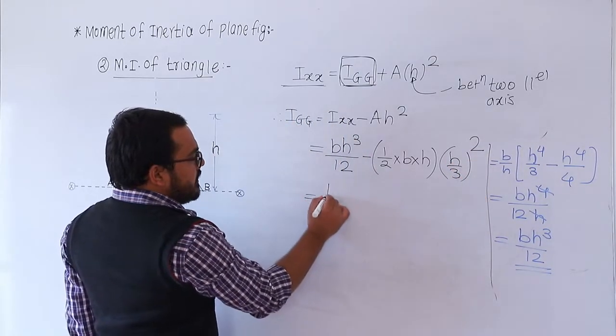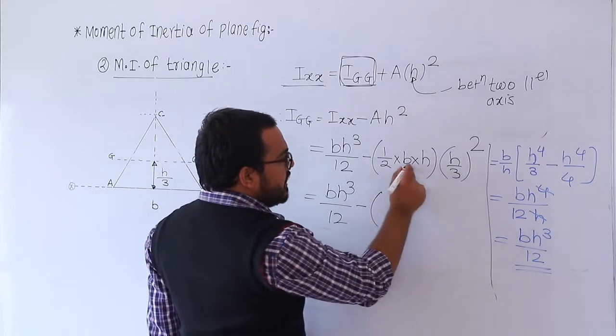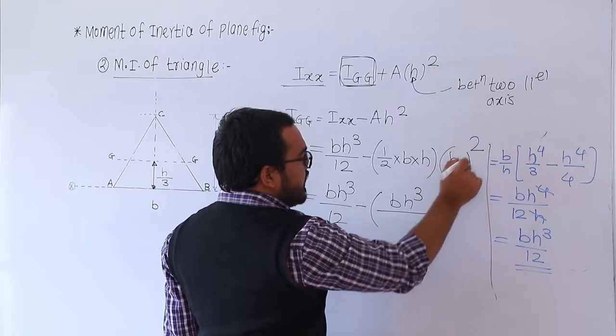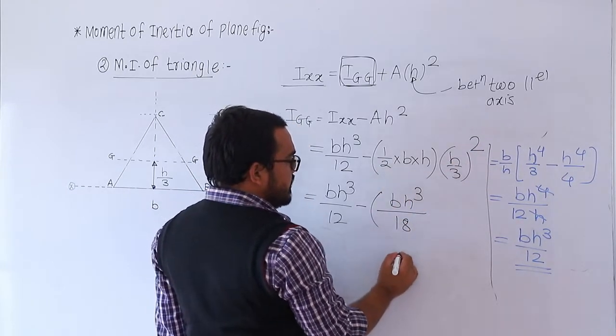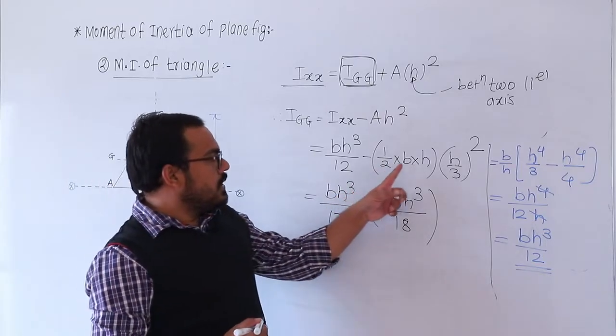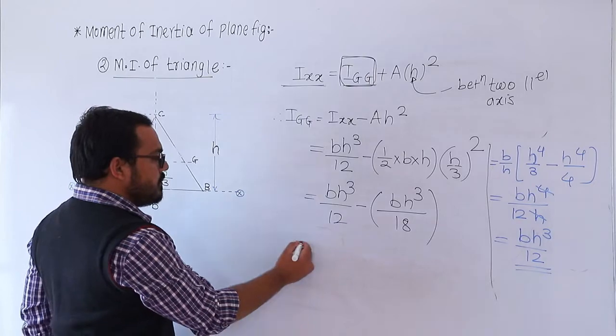So from this, bh cube divided by 12 minus bh cube, 3 squared is 9, into 2, so it becomes 18. So bh cube over 9 into 2, 18.